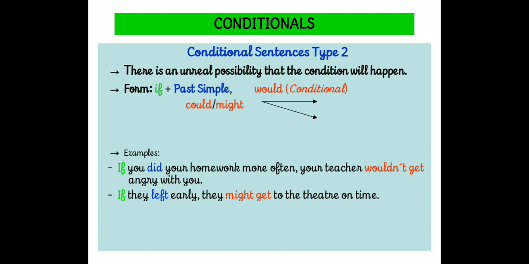I give one more example now. If they left early, they might get to the theater on time. This is also a good example, dears. If they left represents that it is a past tense. Am I right? And you see the second clause, might get. So, in this sentence, would has been given as might because this is an assumption and hypothetically we are using might.